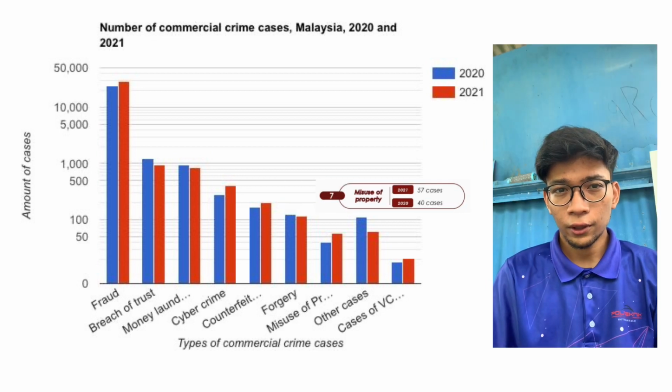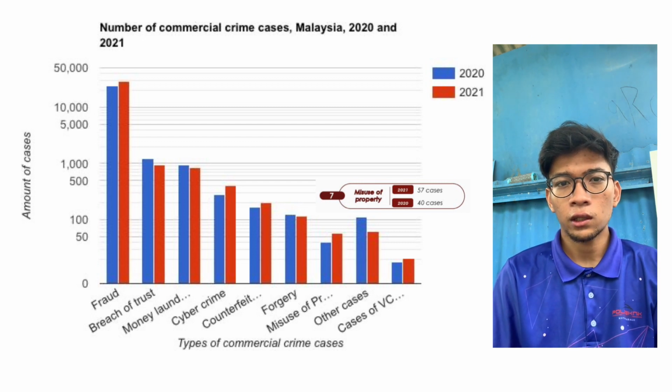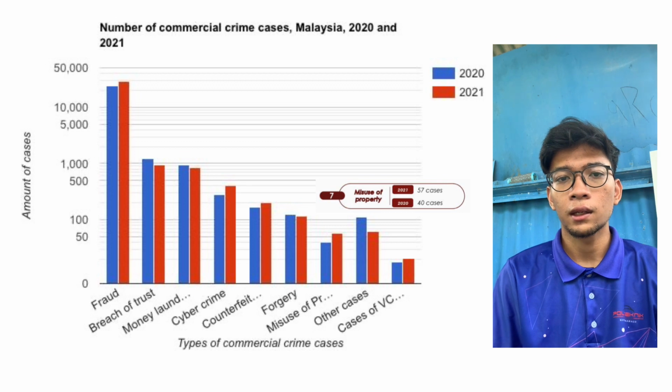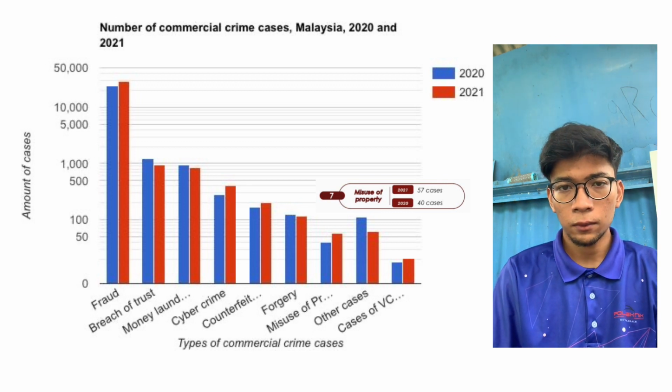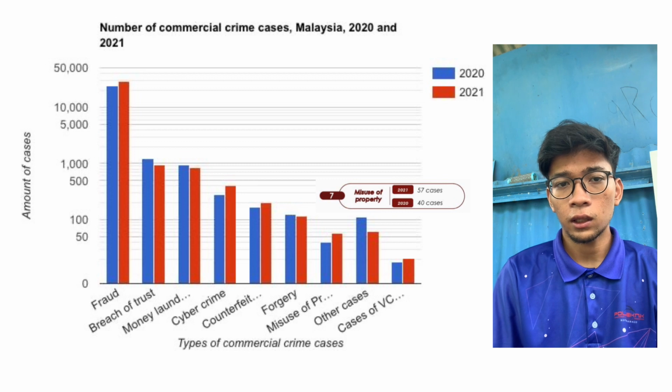On to the next commercial crime case in Malaysia, which is misuse of property. During 2020, the Royal Malaysian Police stated 40 cases had been recorded for misuse of property. In 2021, the cases increased significantly to 57 cases. An example for this case is a husband and wife duo who have claimed trial to 3 misappropriation of property charges and 3 alternative criminal breach of trust (CBT) charges involving a company linked to them.